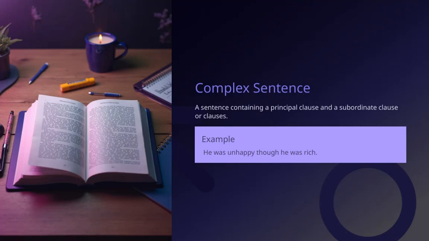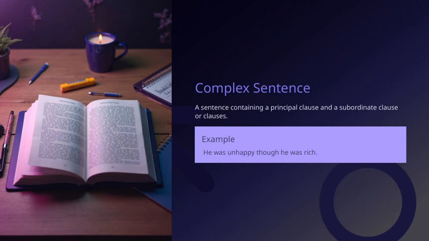All right, let's take a closer look at complex sentences. A complex sentence is one that contains a principal, or main, clause along with one or more subordinate clauses. These subordinate clauses add extra information or context but can't stand alone as complete sentences. For example, think about the sentence, "He was unhappy though he was rich."